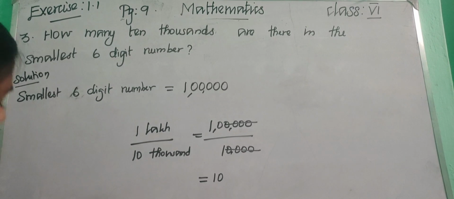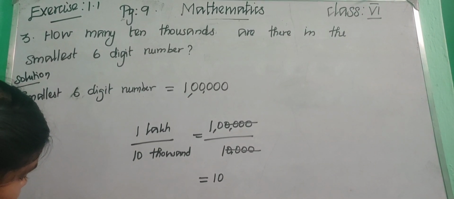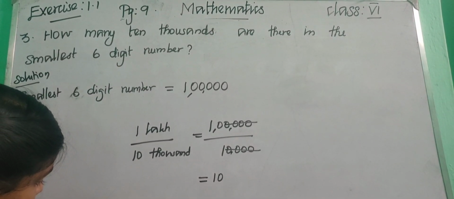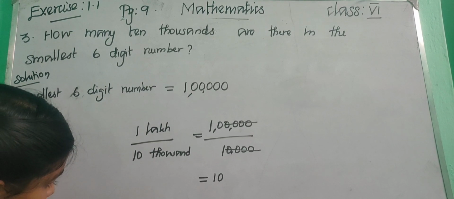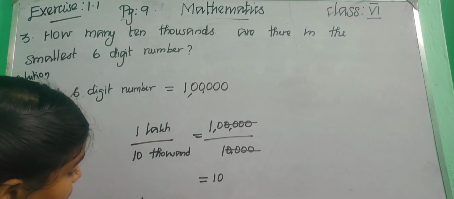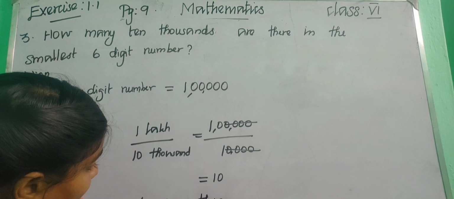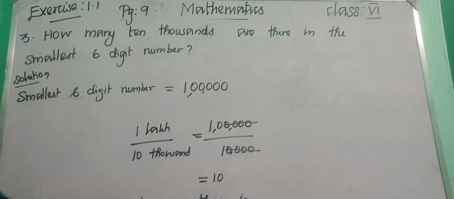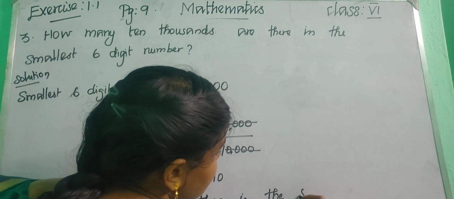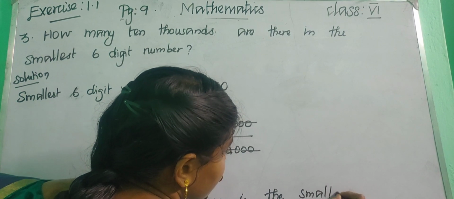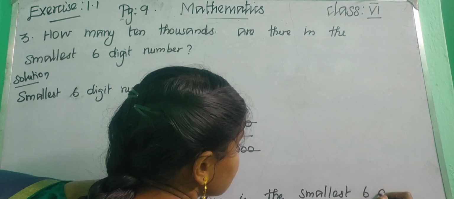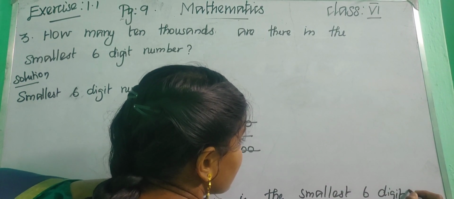So write the answer as 10 ten-thousands are there in the smallest 6-digit number.